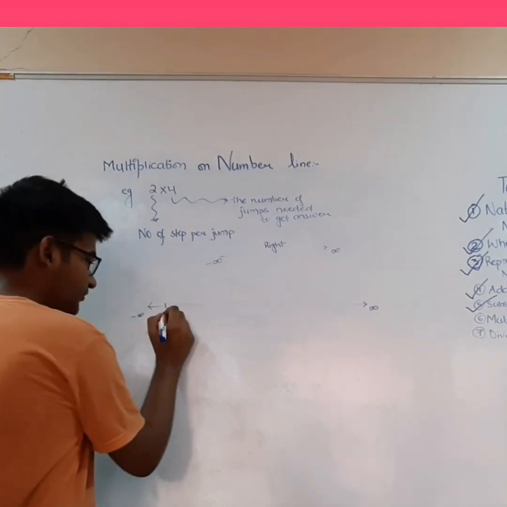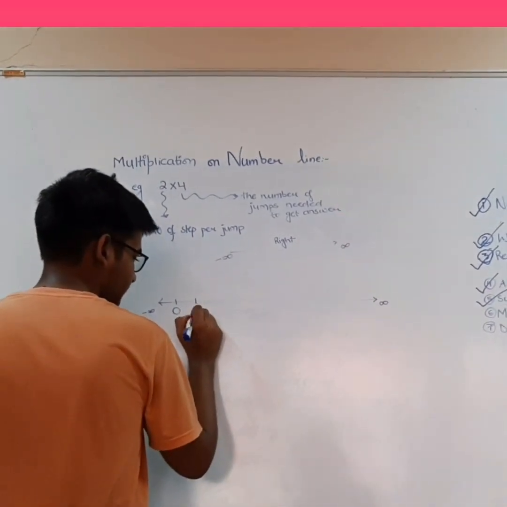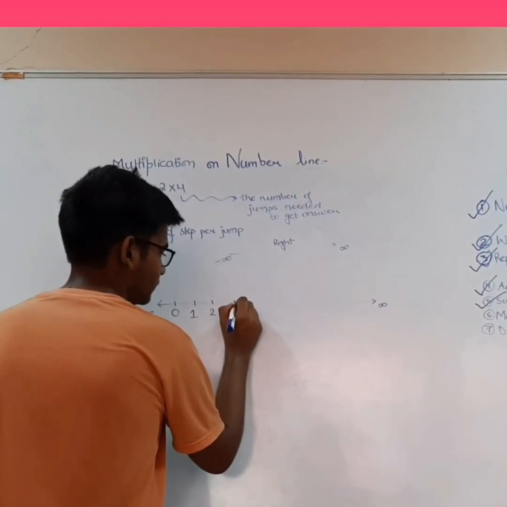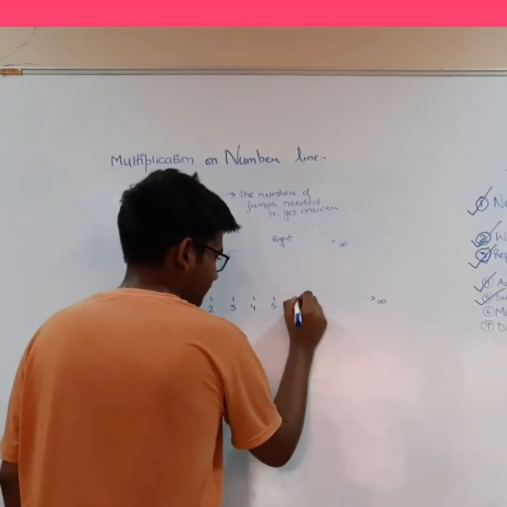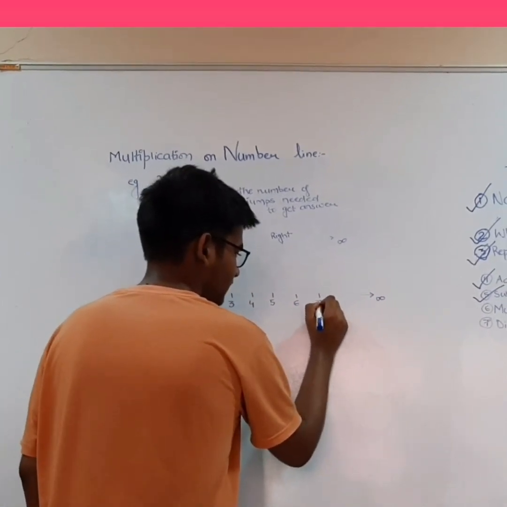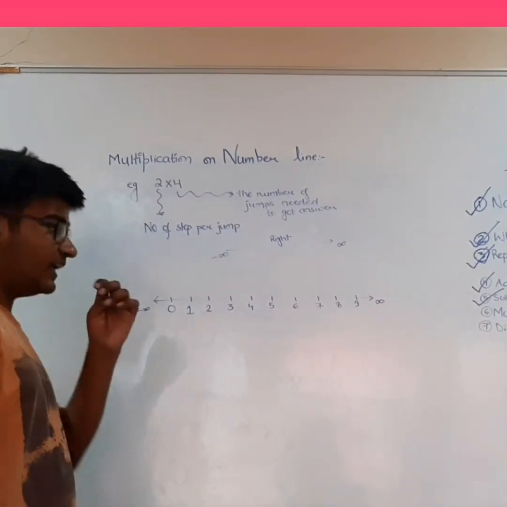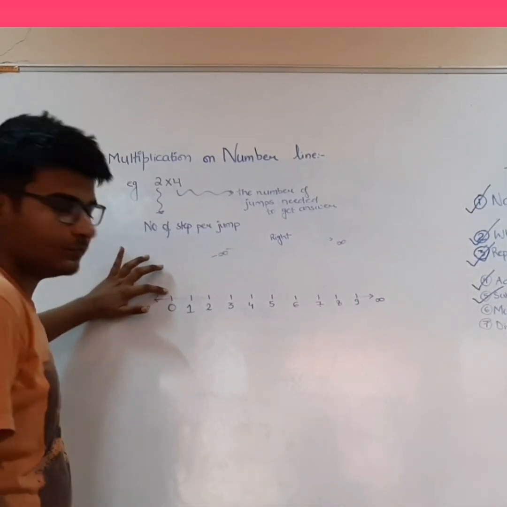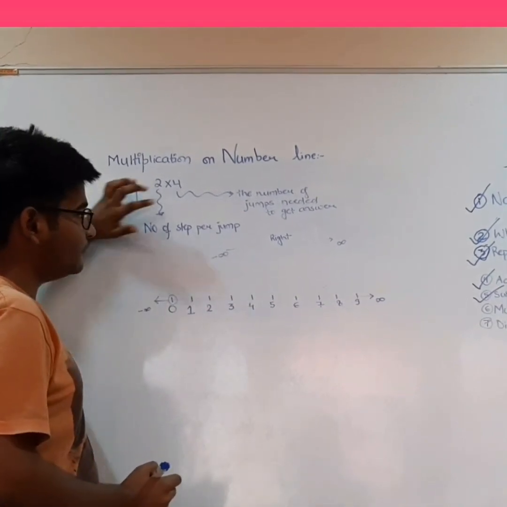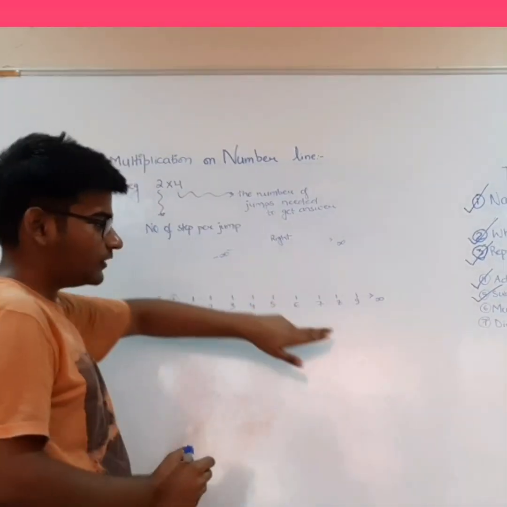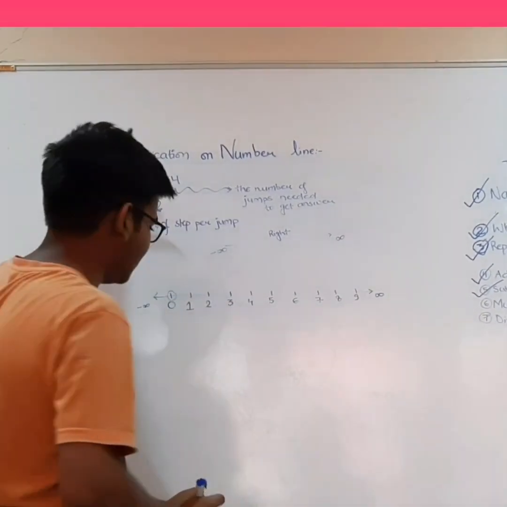Always start from 0 for multiplication. 0, 1, 2, 3, 4, 5, 6, 7, 8, 9 and so on. Let us start from 0. From 0, since we have to jump 4 times towards right, with each jump having 2 steps.